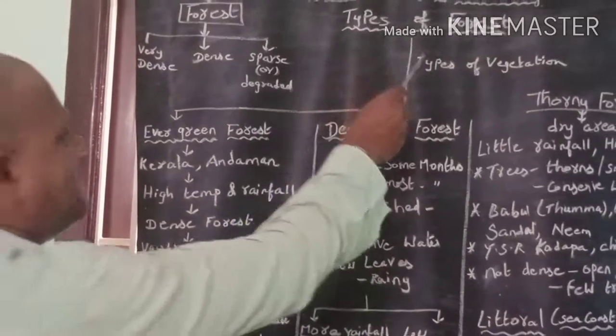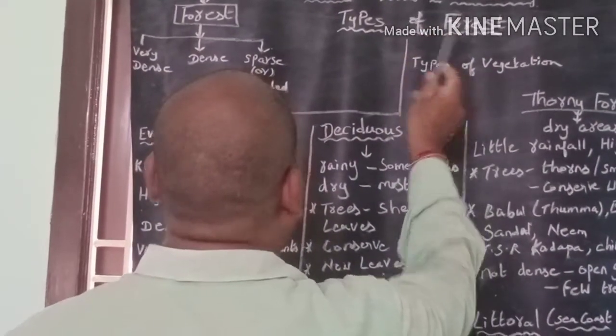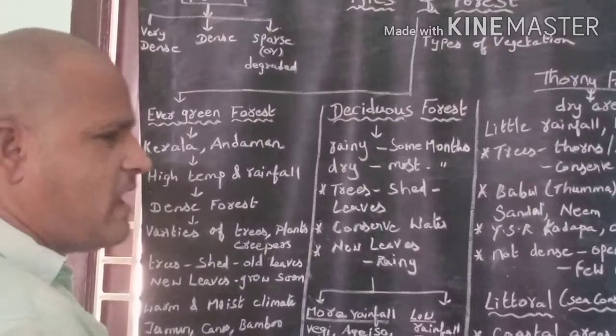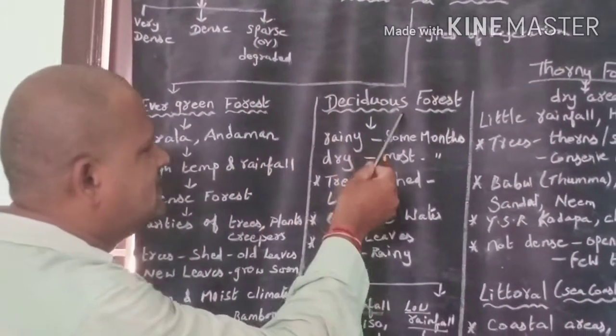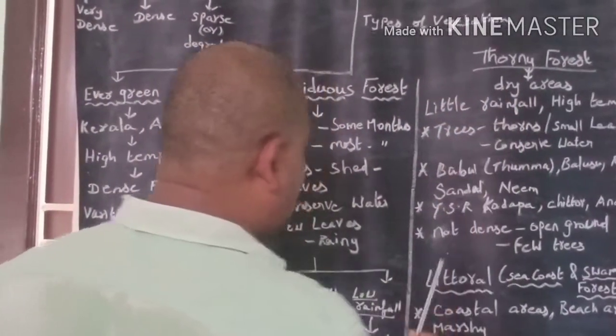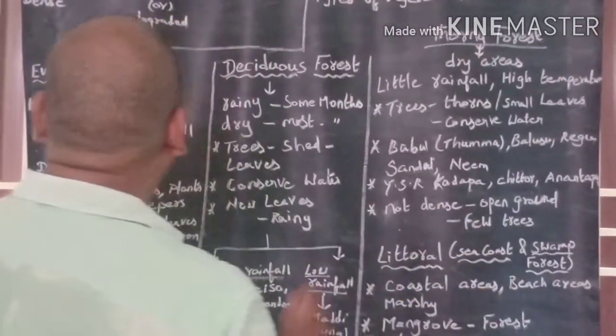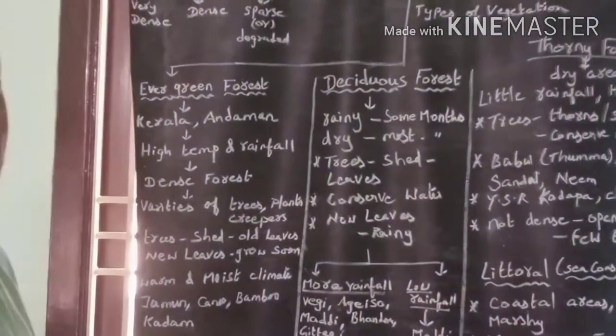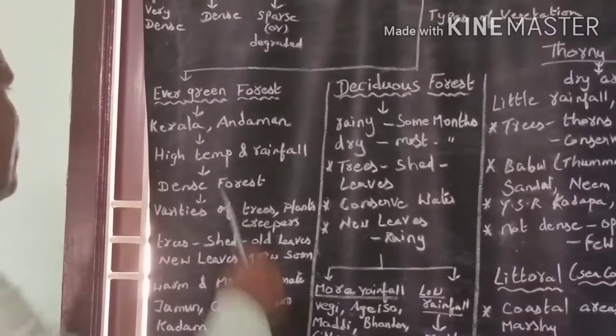So, based on types of vegetation, forest is classified into 4 types. They are evergreen forest, deciduous forest, thorny forest, littoral and swamp forest. Let me discuss one by one. Evergreen forest.